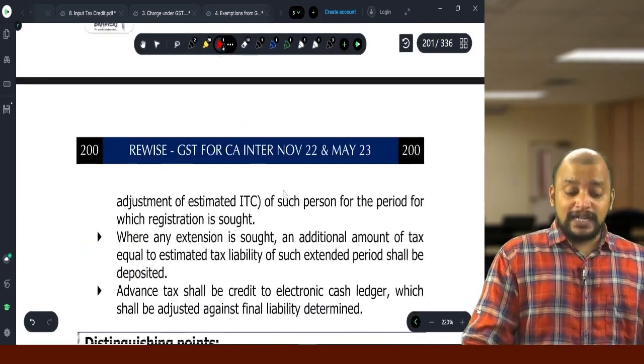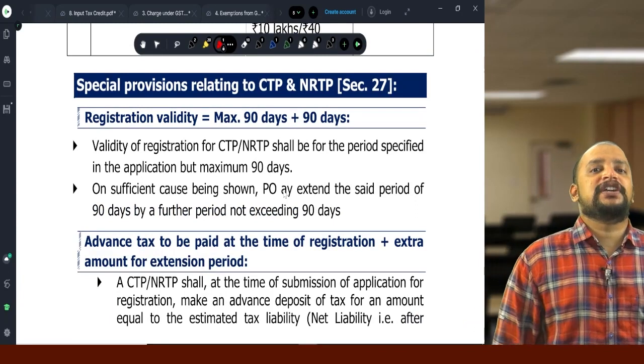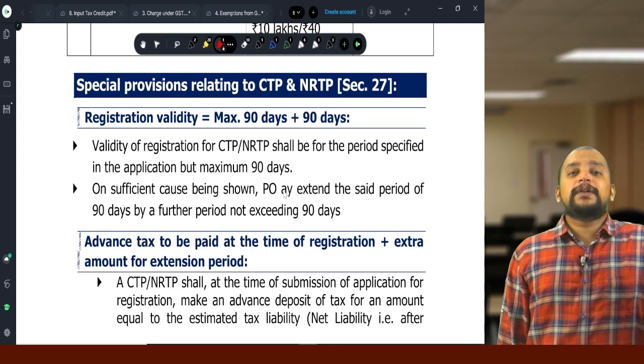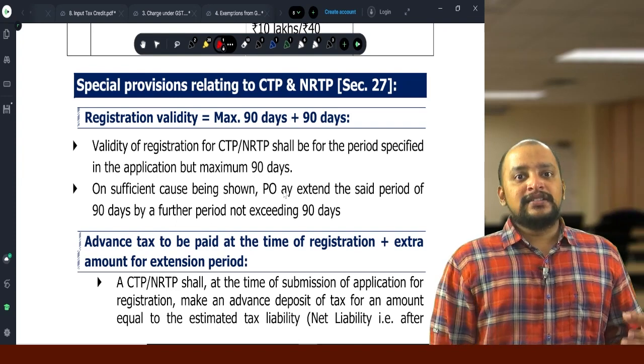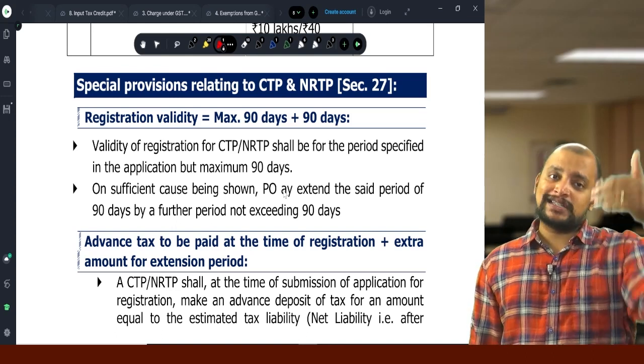Now, what is the type of registration that will be given to them? Temporary registration or permanent registration? It will be temporary registration only. For what period? Up to 90 days. Suppose if they are asking for 50 days, 50 days. If they are asking for 120 days, 90 days.